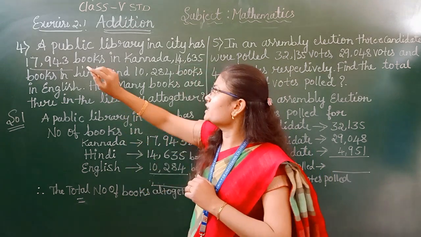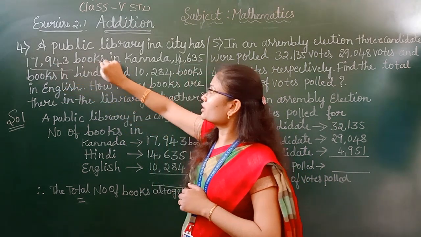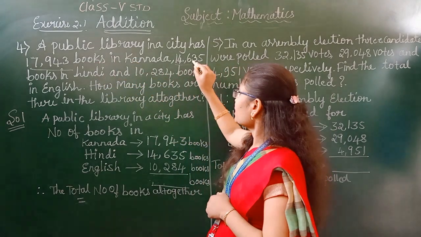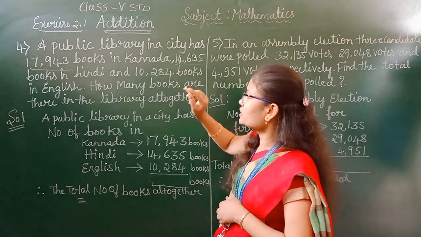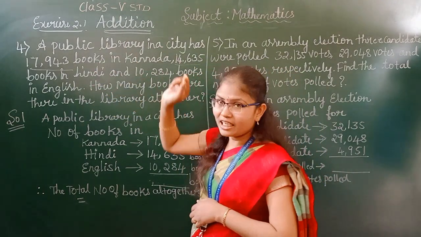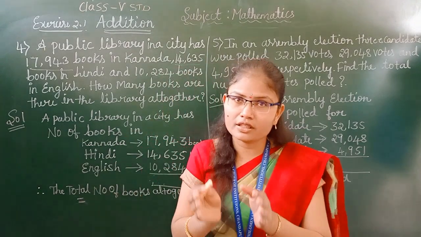Now you can see in the question what they have given. There are 17,943 books in Kannada, 14,635 books in Hindi and 10,284 books in English in a library. We have to find out the total number of books in the library.